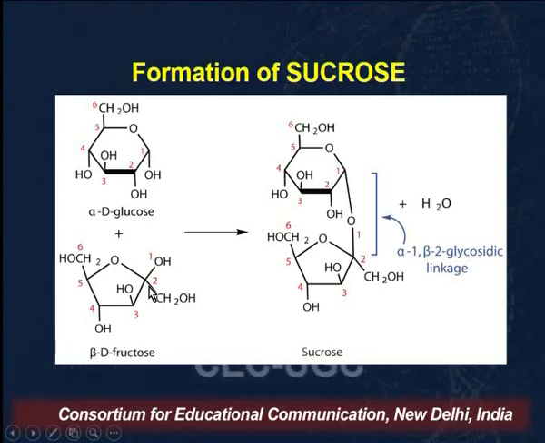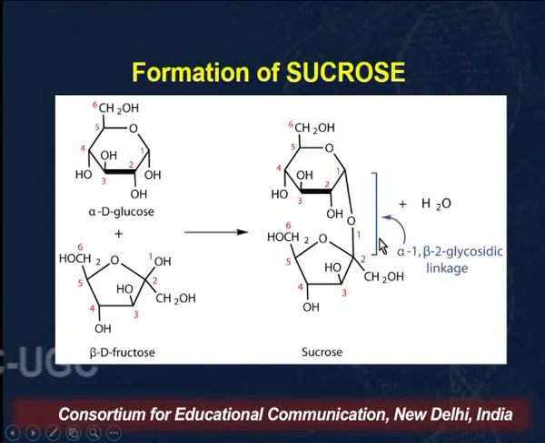Now when we go to fructose, in the open chain structure, if you remember, the ketonic group, that is the carbonyl group, is at the second carbon. That carbon has been converted into the hemiacetal group. So in this case, it is the OH on the second carbon that we will consider, and we will write 2 here. What is the configuration at this carbon? It is beta. So we will write alpha 1 beta 2 in brackets, and that means this is the glycosidic linkage.